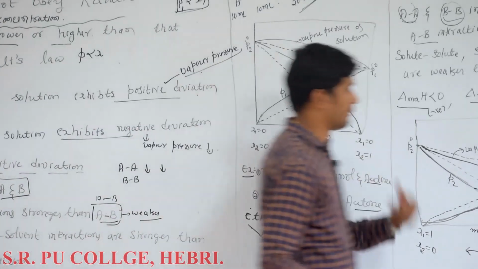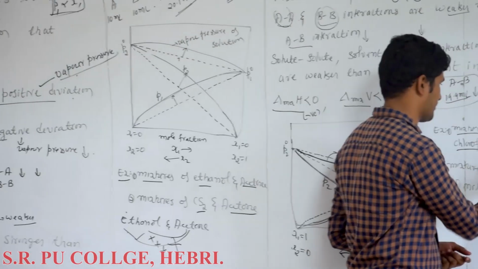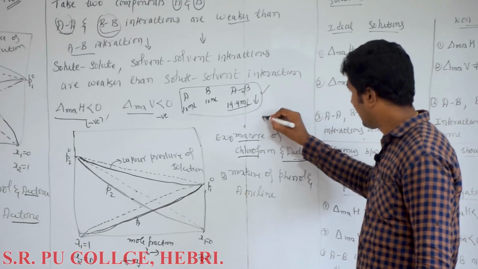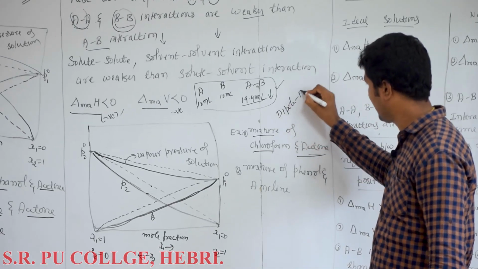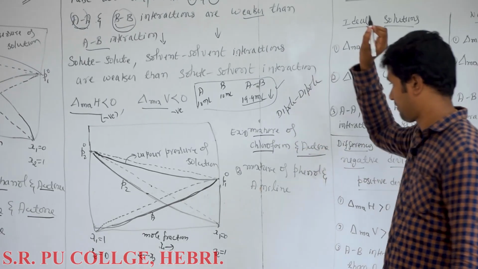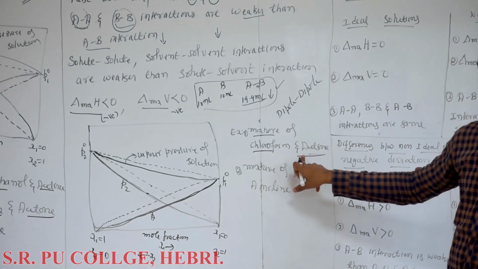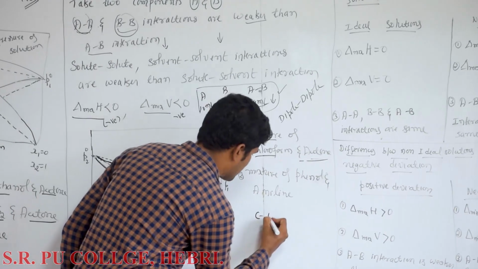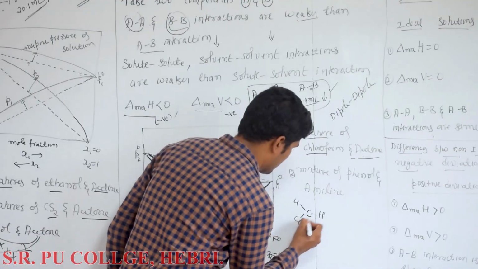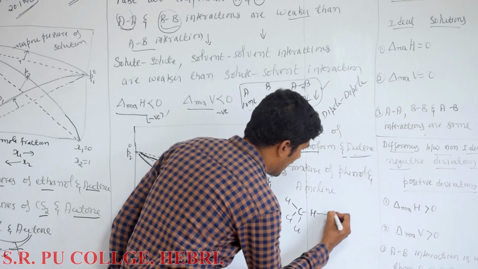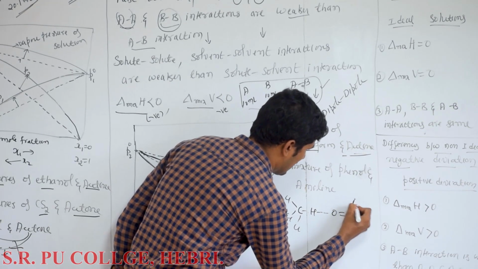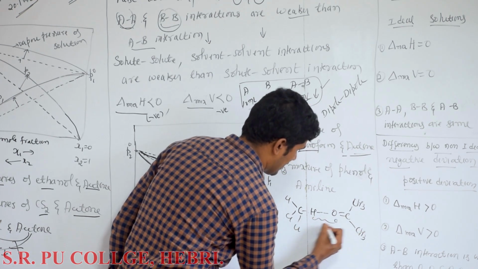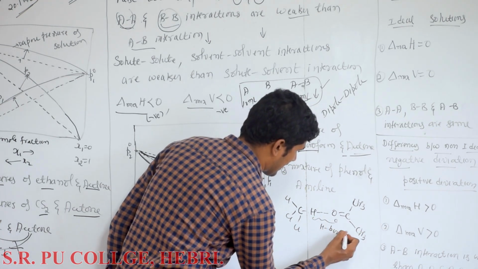Next, coming to the examples for negative deviation, a mixture of chloroform and acetone. We heard about dipole-dipole interactions. Dipole-dipole interaction is usually weaker than hydrogen bonding. When you mix chloroform and acetone, a hydrogen bond is formed between chloroform and acetone. This is how hydrogen bonding is formed. So, this is a stronger intermolecular attraction.